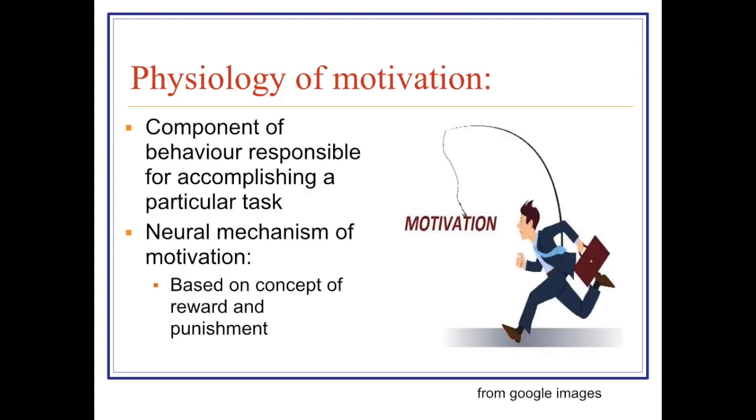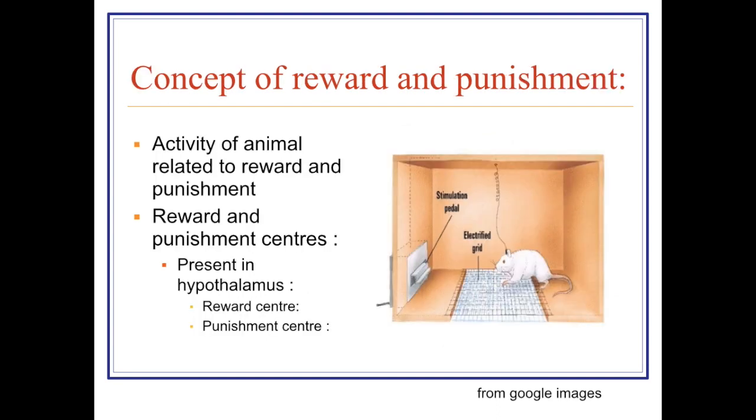Now, next is physiology of motivation. It is a component of behavior responsible for accomplishing a particular task. So, whenever we are accomplishing any task, we have been motivated, and there is a role of reward and punishment centers. If anybody is rewarded for the particular task, he or she must be motivated for the accomplishment of the task. This is experimentally proven with hypothalamus.